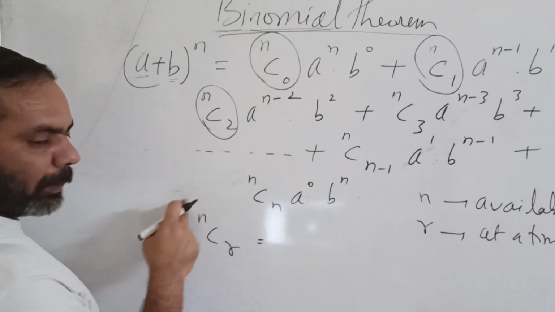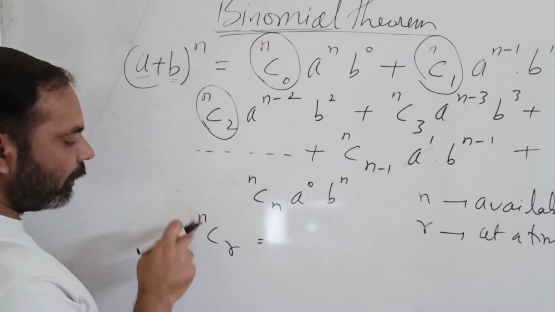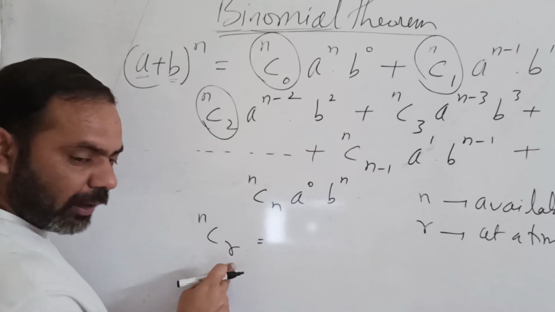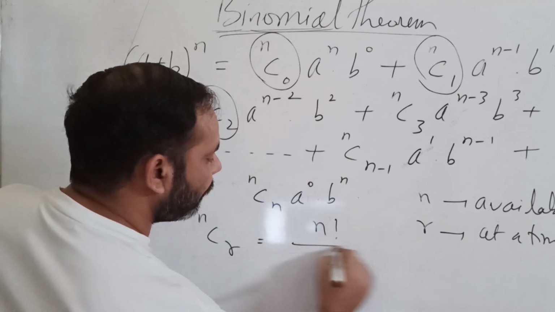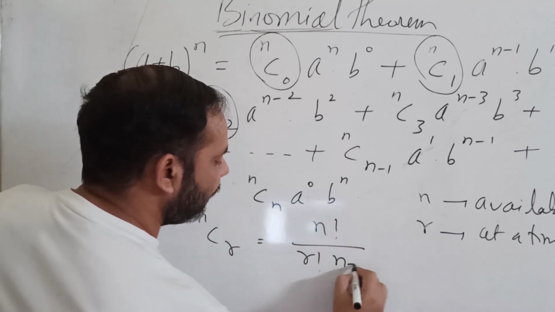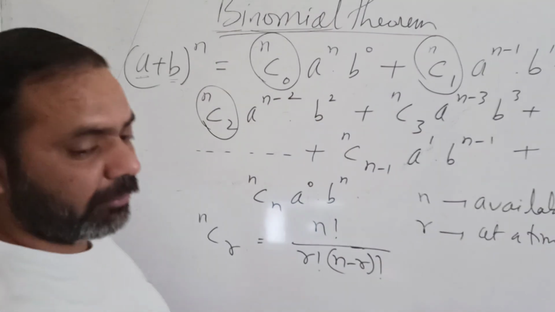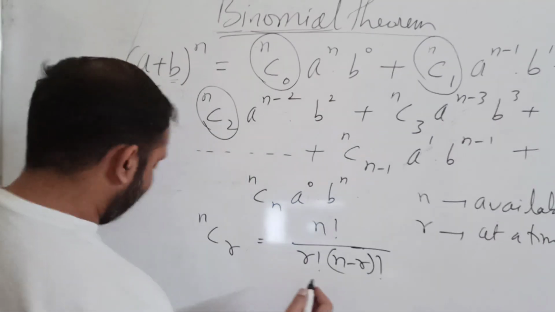This symbol will be spelled out in this way. The total number of combinations of n taking r at a time is equal to n factorial upon r factorial into n minus r factorial. So now we have a new term which is called factorial.